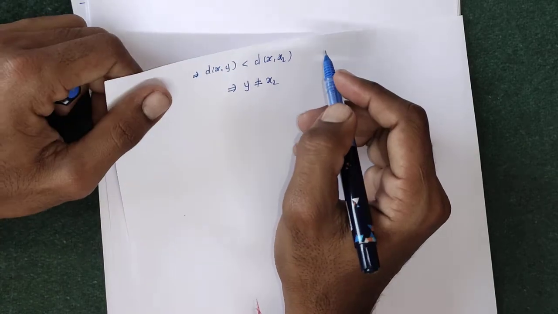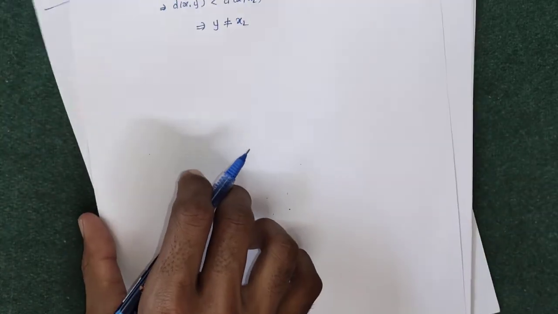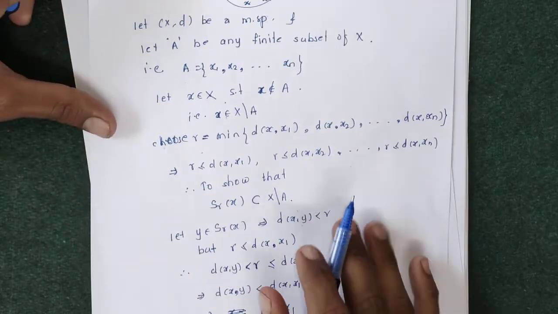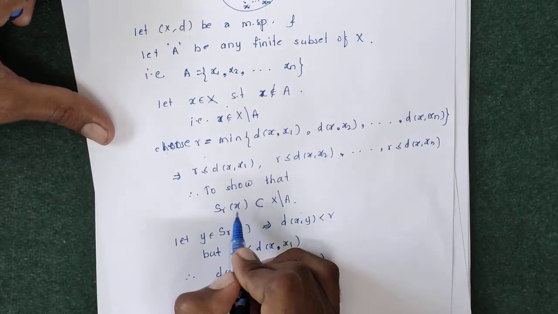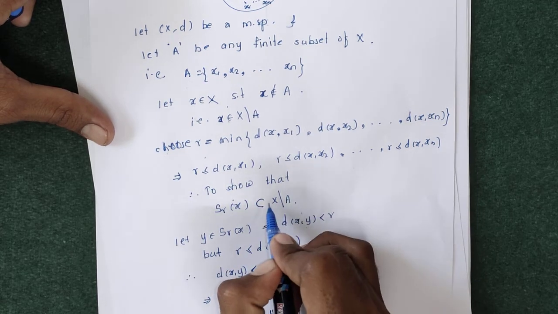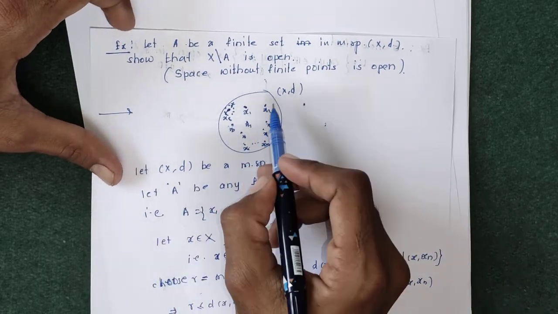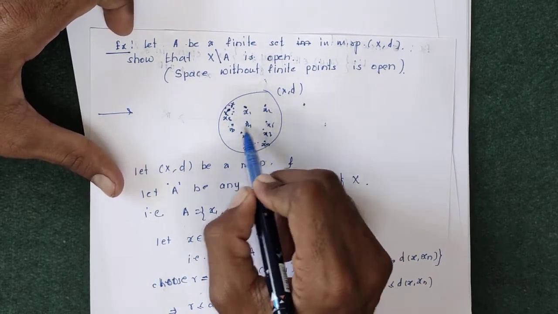We have to prove that this y belongs to X minus A. Y is an element of SR of x, and we have to prove that y belongs to X minus A. X minus A means the whole metric space X without these finite points.